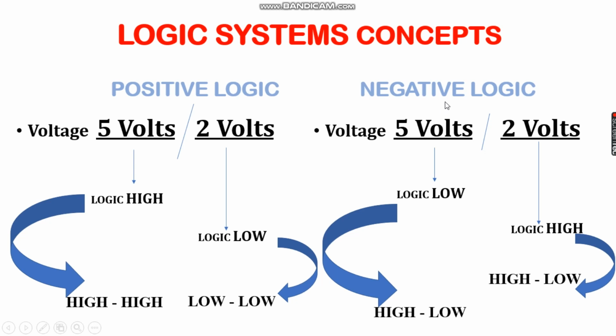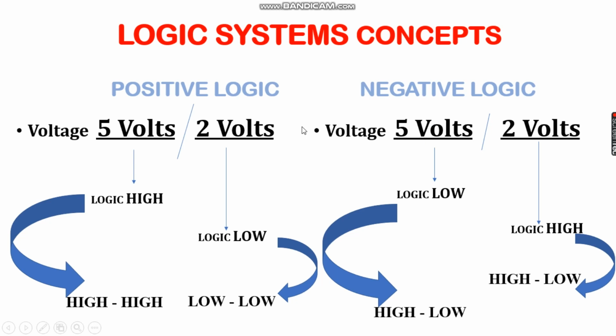Now let us see about the negative logic concept. Here we know that 5 volt and 2 volt, among these two, 5 volt is higher than 2 volts. But what we will say is 5 volt is a logic low and 2 volt is a logic high. We are using the term low for high volt and we are using the term high for low volt. Doing this, the complete concept comes under negative logic.